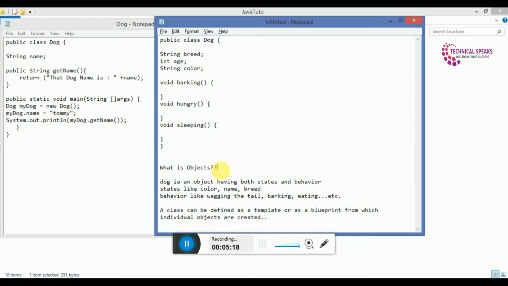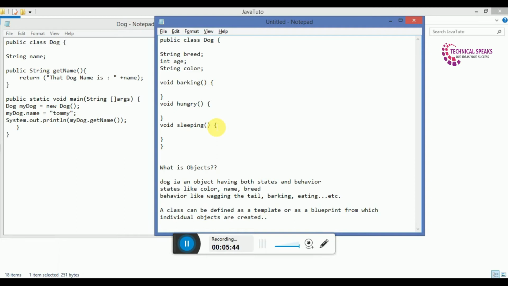Now, a class can have any number of methods to access the values of various kinds of methods. Like in this example, barking, hungry, sleeping are all methods.